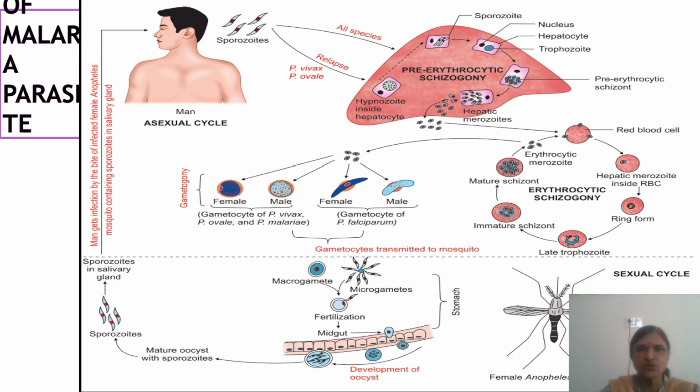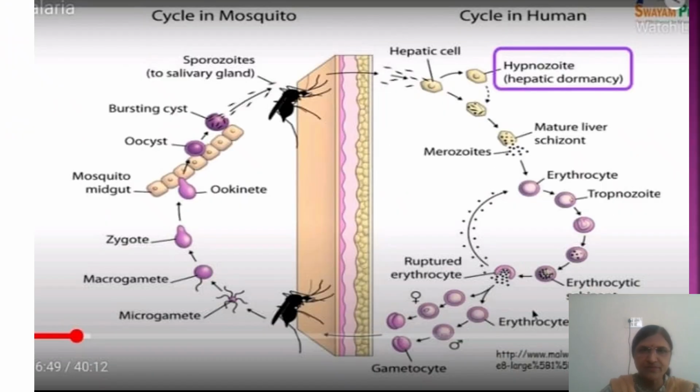So this picture is showing you the life cycle of malaria. Here two phases are there, an asexual phase in man and a sexual phase in the mosquito. In man there are mainly two stages, pre-erythrocytic schizogony and erythrocytic schizogony, and in vivax and ovale you can see exoerythrocytic schizogony. Then in the mosquito, after gametogony, it is sporogony. So we will see the two cycles in man and mosquito in detail.